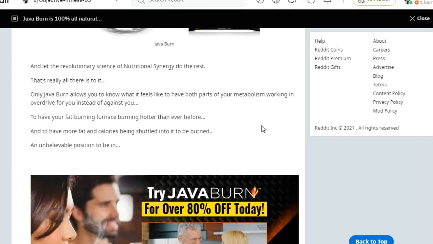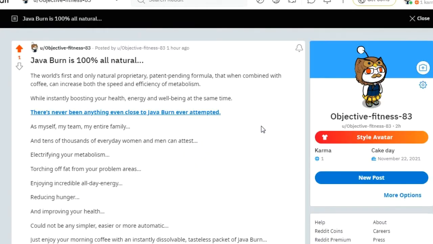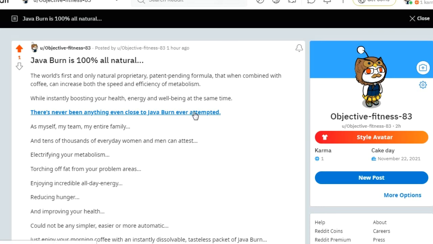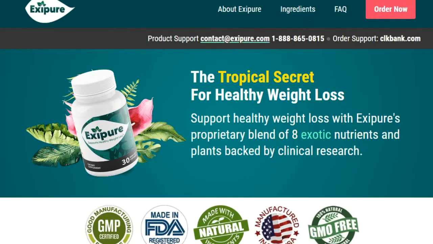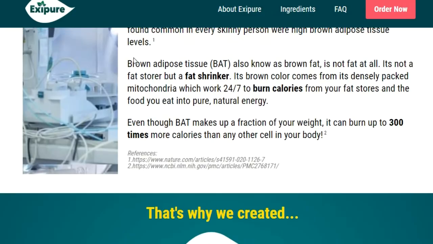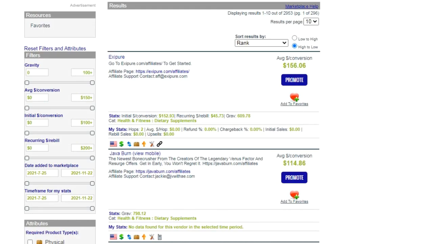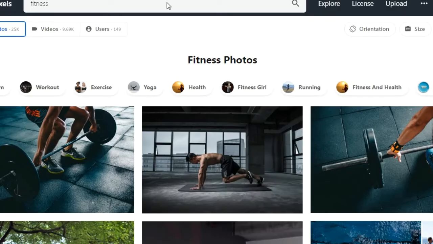When your post is ready, many people can come here, and when they see and click on this link here, they will be redirected to the landing page of Java Burn, and there your affiliate link is also there. When they purchase from your affiliate link, you will get a commission. So it's easy and simple. And now let's move on to the second strategy.